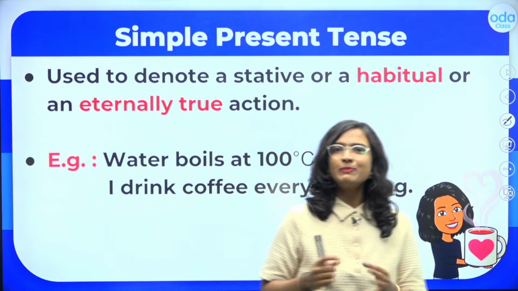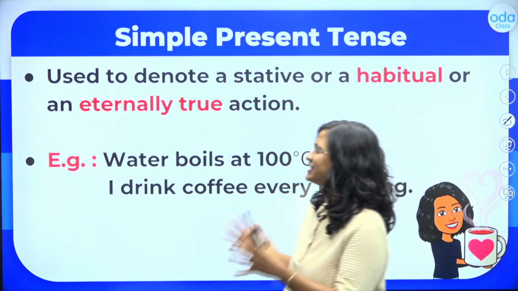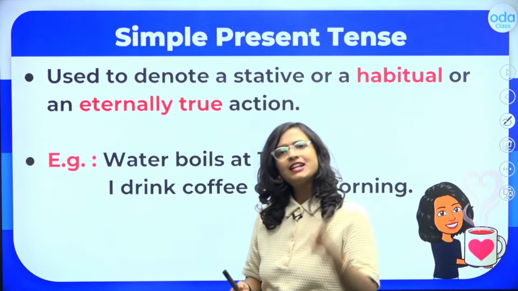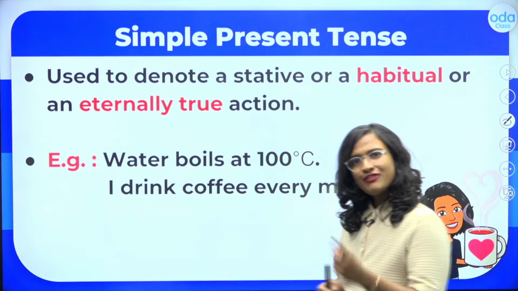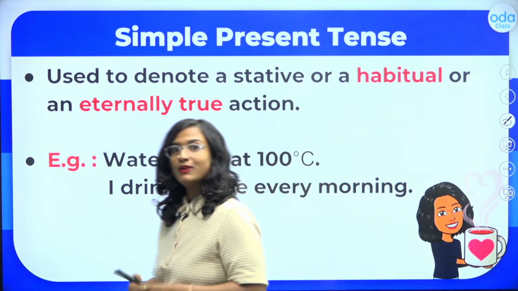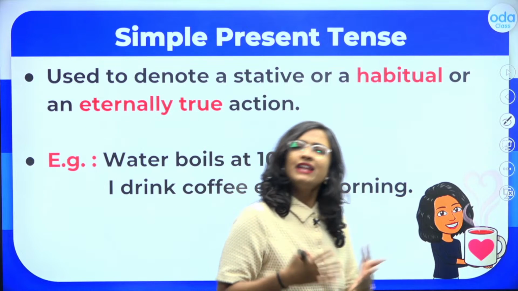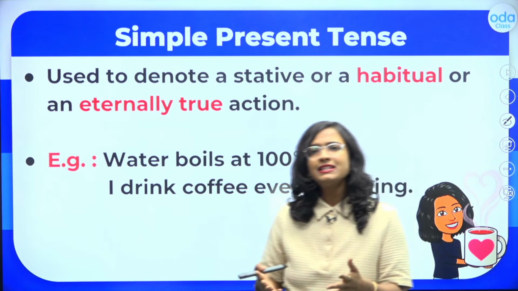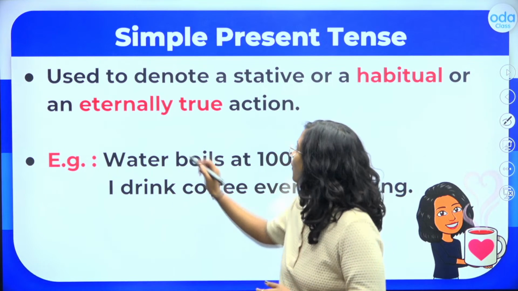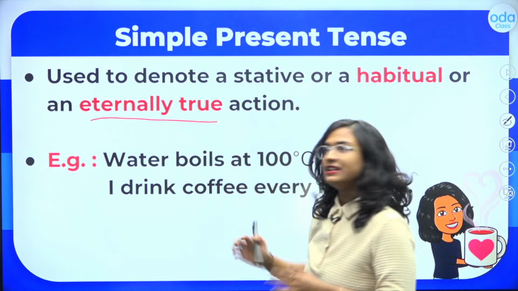Starting off with the simple present tense students, this is one of the easiest tenses to learn and there are 2 uses of this tense. First of all students, we use it to talk about our own habits, so any action that we perform habitually, and also we use it to talk about things that are universally true or something that is eternally true.